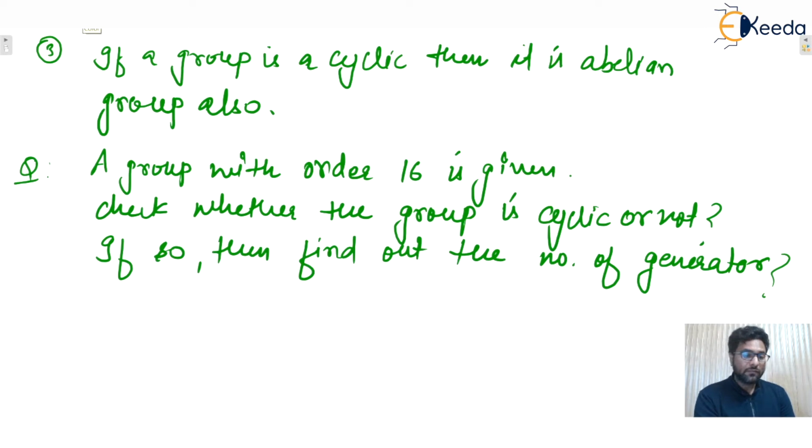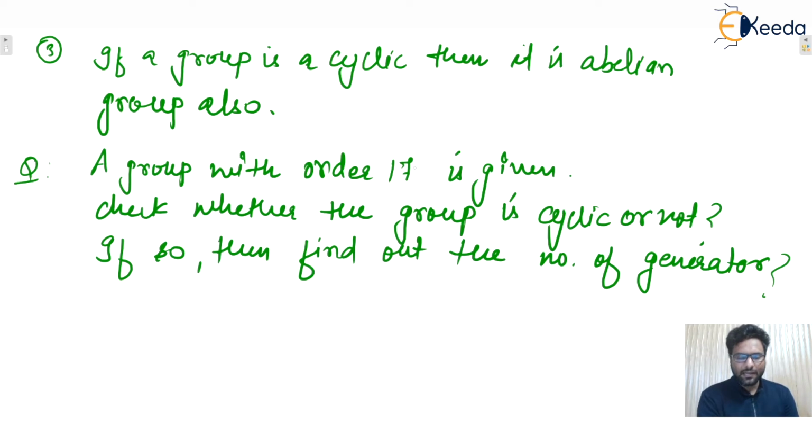So we can say that if any element has order equal to the order of the group, then it is guaranteed that the group will be cyclic and that element will be the generator of that particular cyclic group. So one correction is there. Let's say a group with order 16, instead of 16 you can write, let's say, 17. A group with order equal to 17 is given.